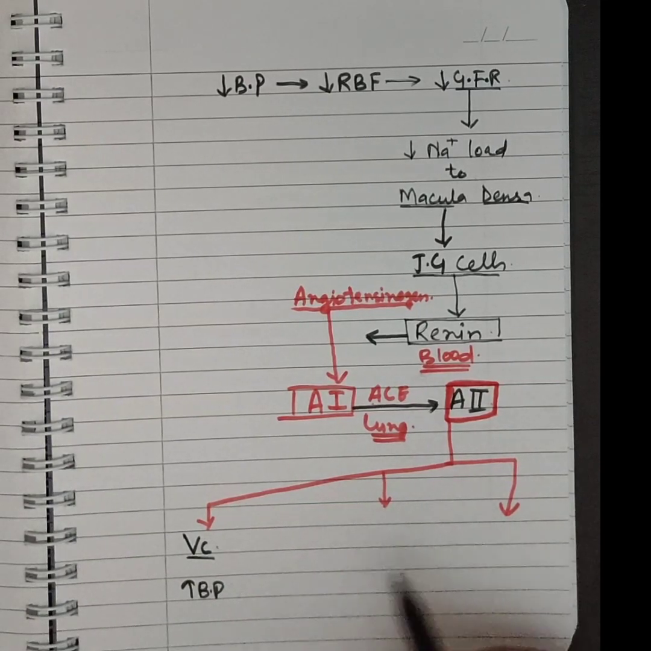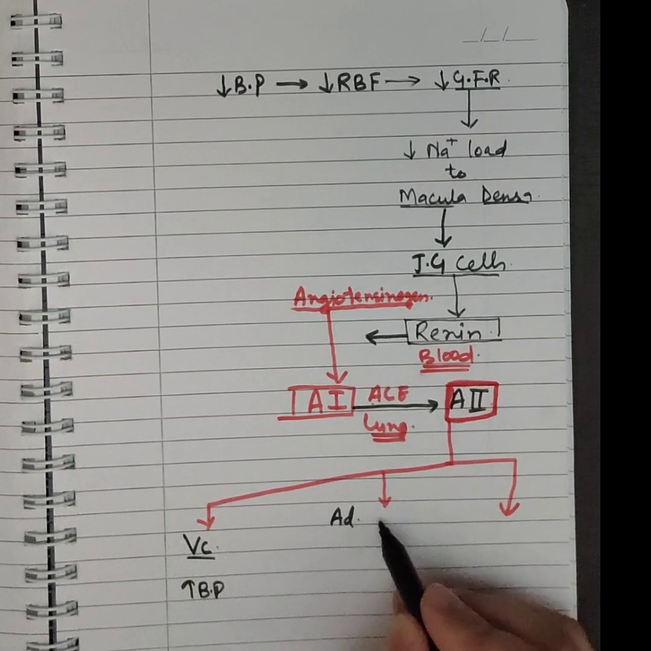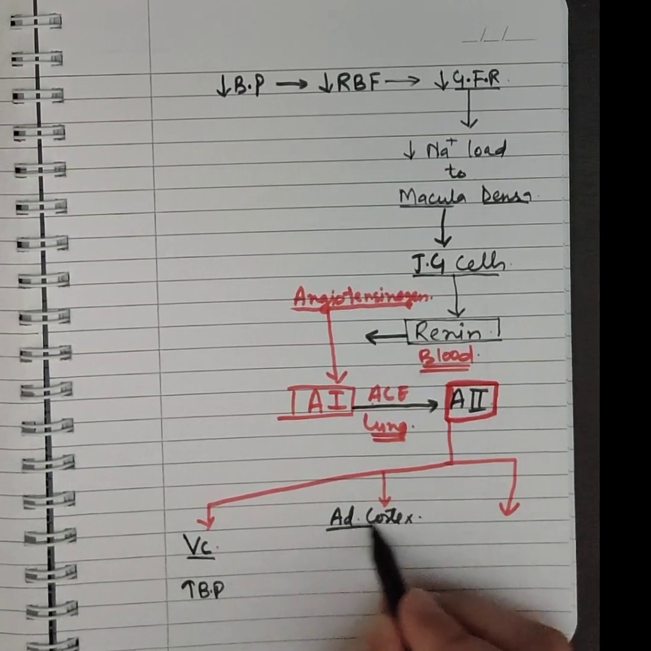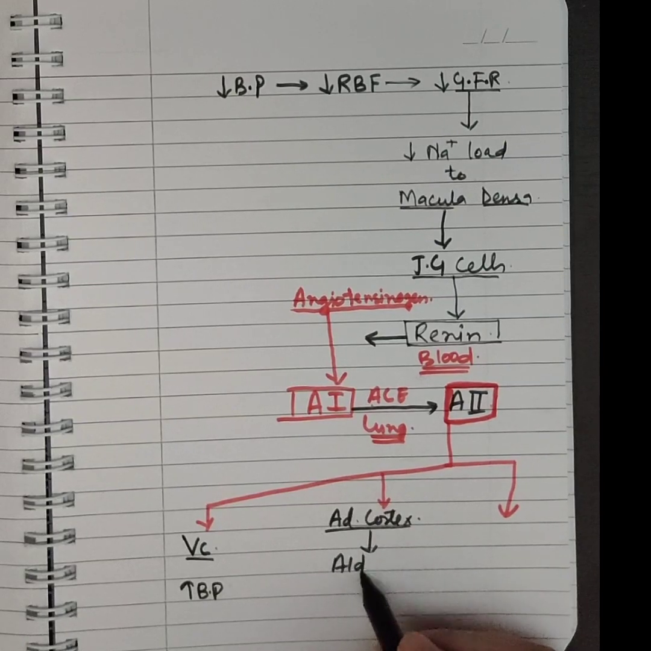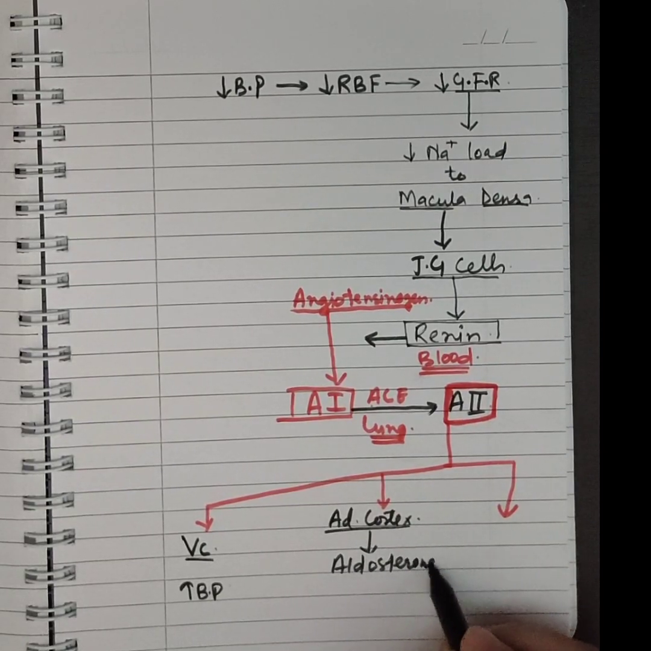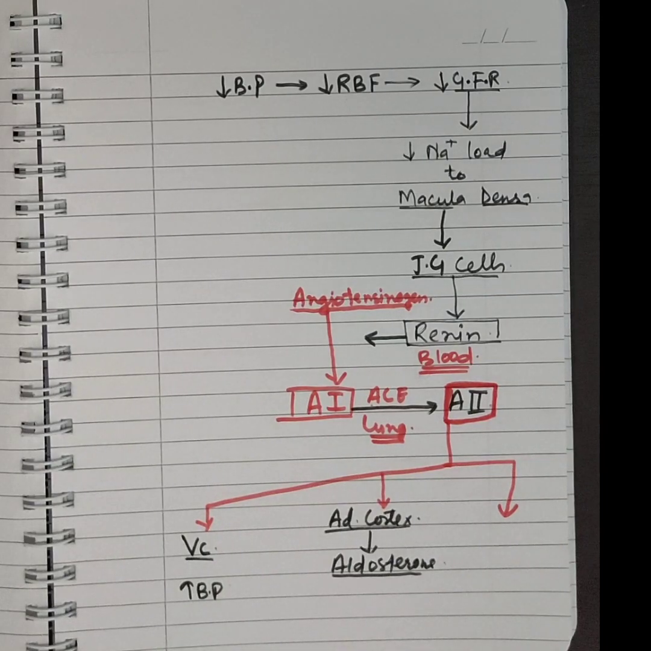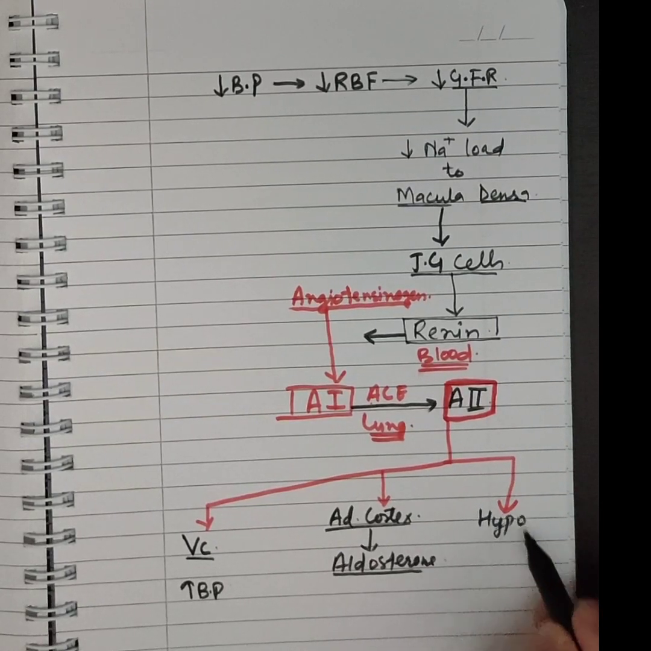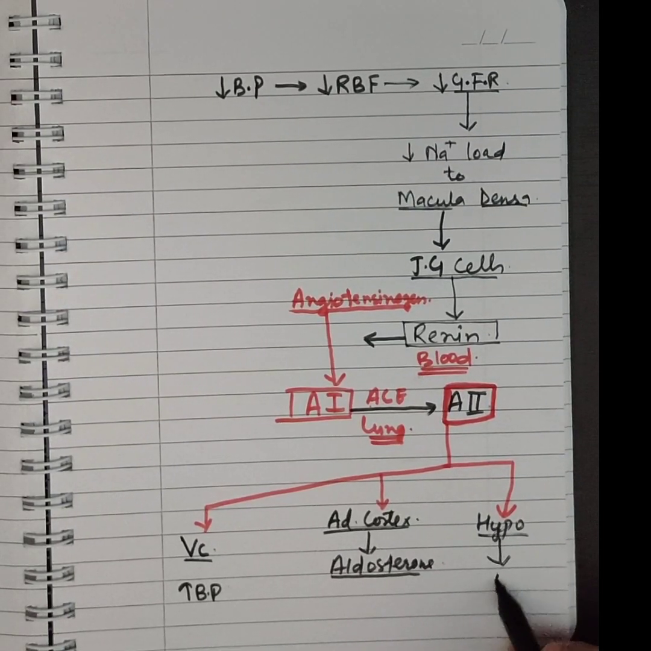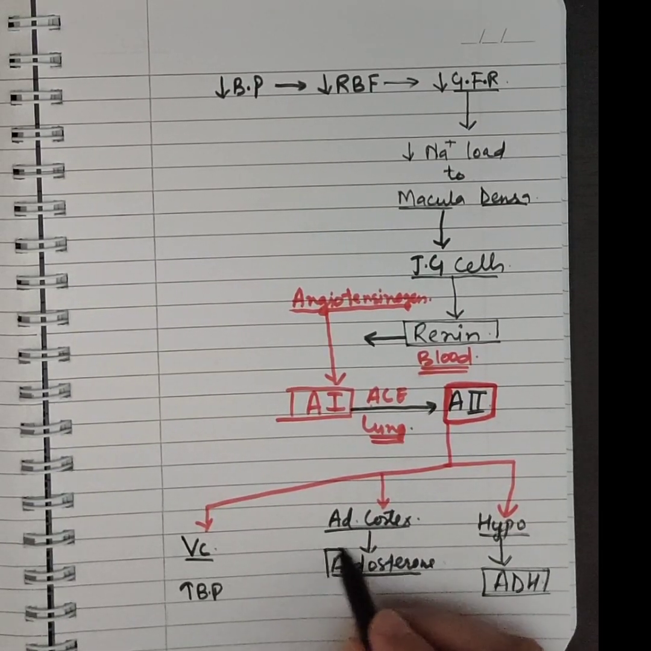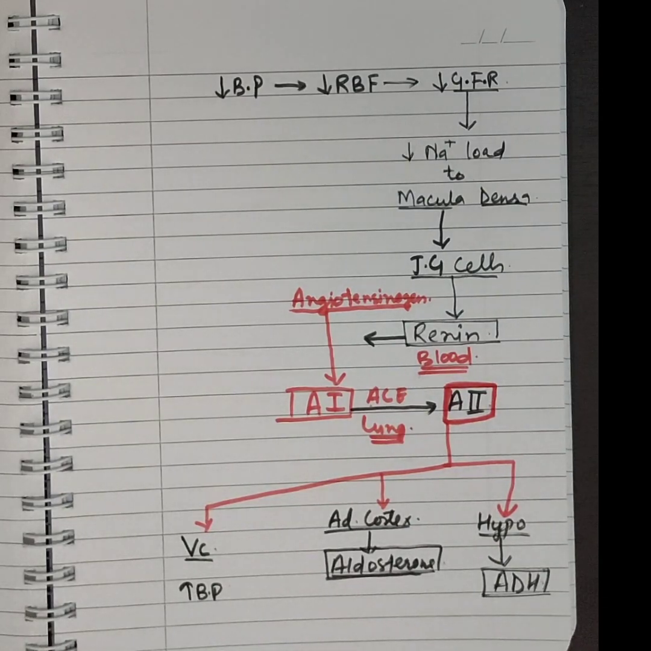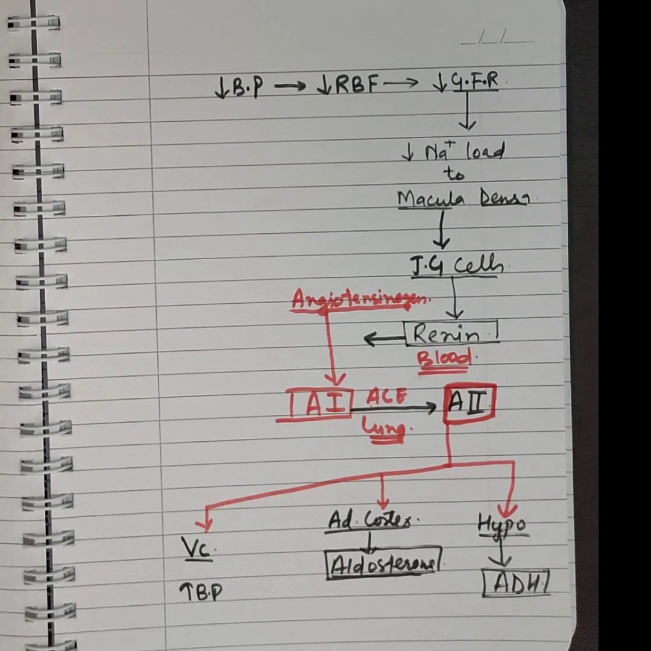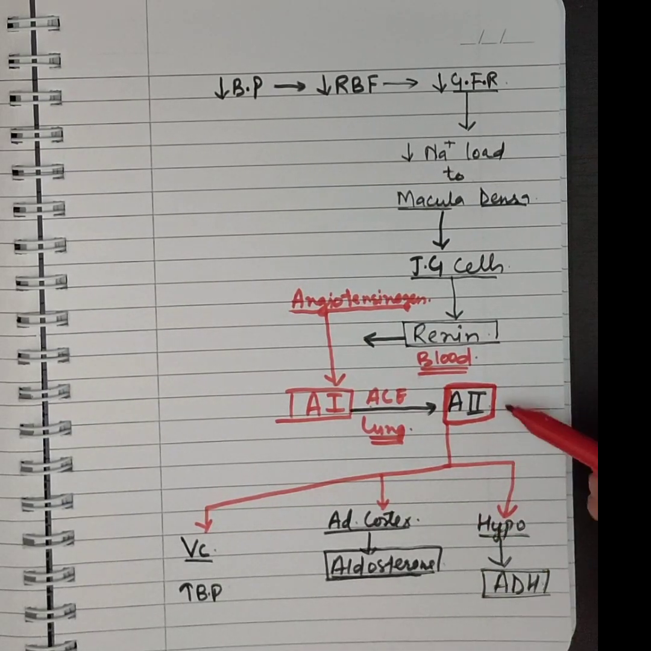Second thing is, it goes to the adrenal cortex and causes release of aldosterone. And third thing, it goes to the hypothalamus of the brain and causes the release of a molecule known as ADH, antidiuretic hormone. Causes release of aldosterone and it causes release of antidiuretic hormone. Aldosterone and ADH, they are again two very important molecules which help the angiotensin second to work.